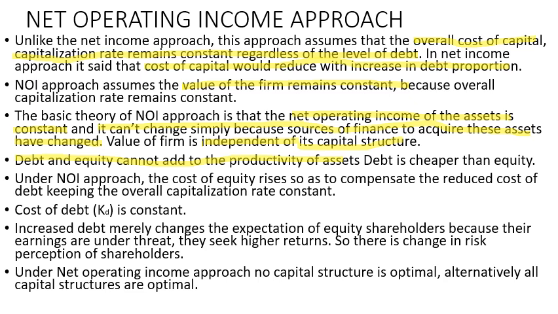Debt is cheaper than equity. Debt is much cheaper than equity. Cost of debt is constant. I have written this point earlier; this is just a repetition. Under the NOI approach, the cost of equity rises so as to compensate for the reduced cost of debt, since debt is a cheaper source of finance.